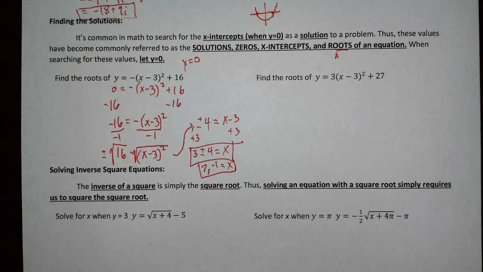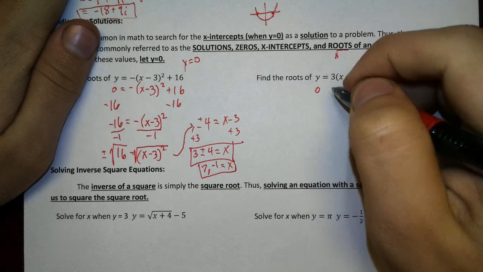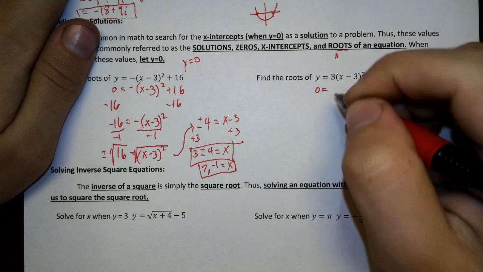Cool. Find the roots of y equals 3 times (x minus 3) squared plus 27. Find the roots. Find the zeros. Find the solutions. Find the x-intercepts. Drill it into your head that these are all the same thing, and all we're doing is plugging in 0 for y.